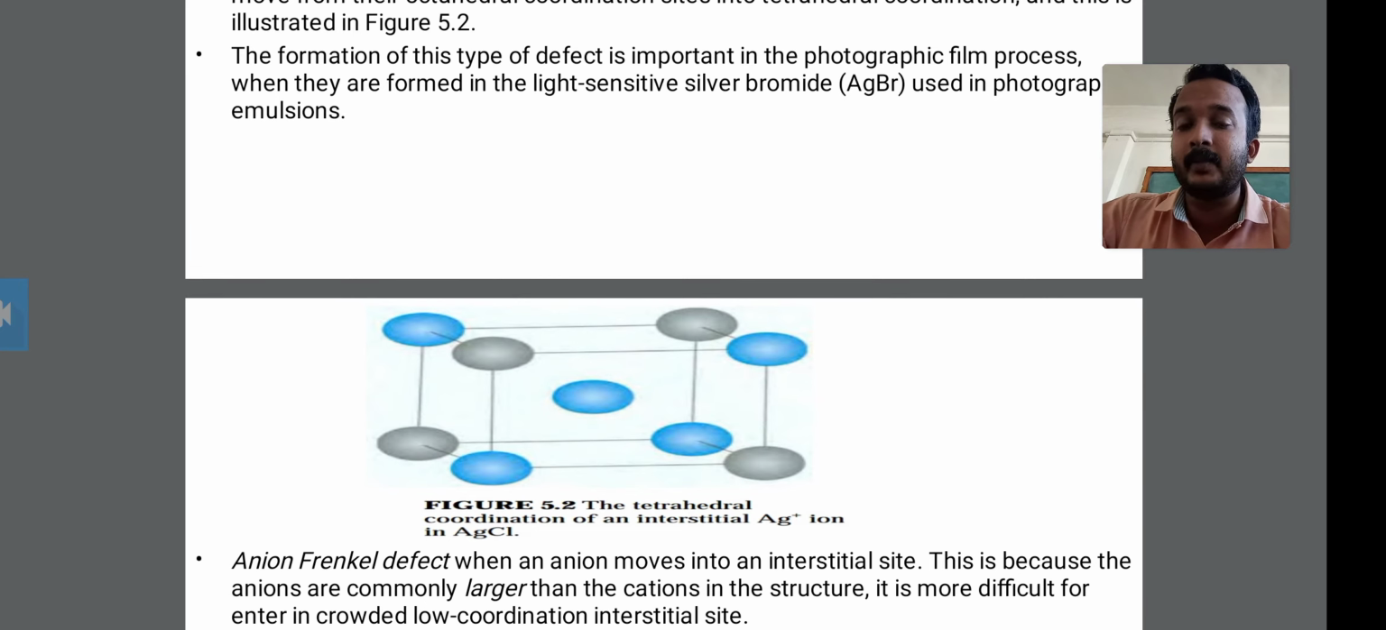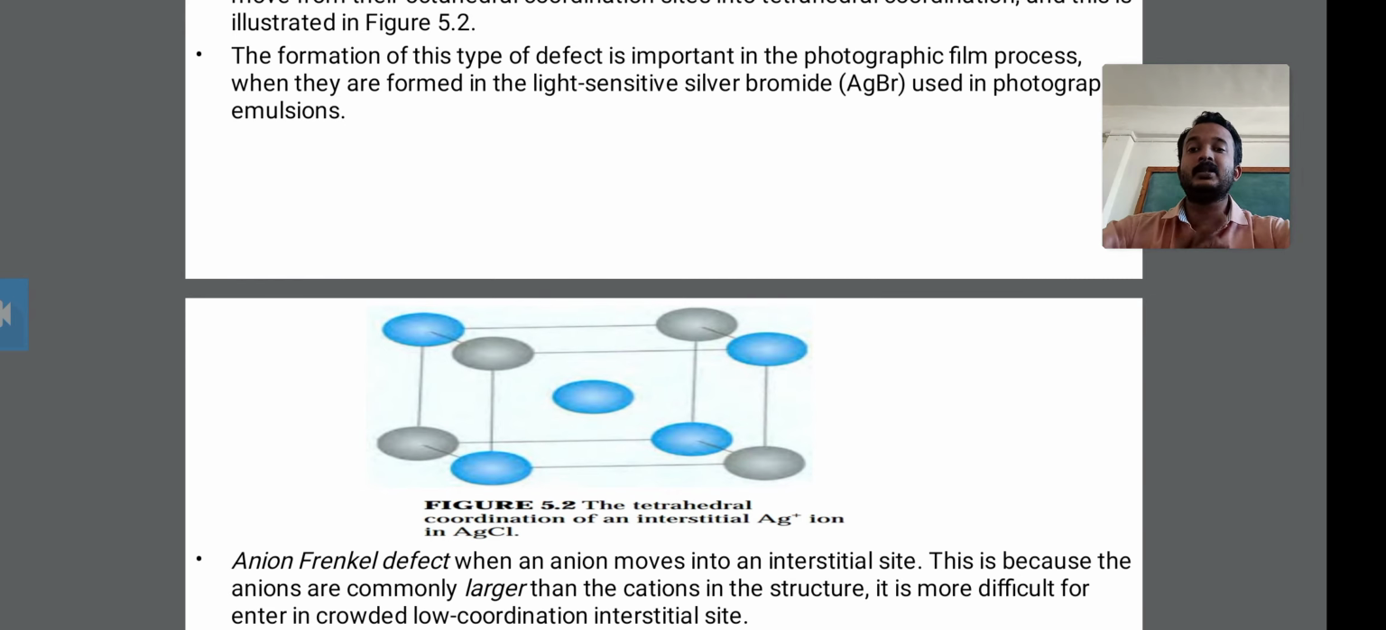Which type of defect? It is the Frenkel defect. Which Frenkel defect? The cation Frenkel defect. Look at this. The cation Frenkel defect is important in the photographic film process, when they are formed in the light sensitive silver bromide.